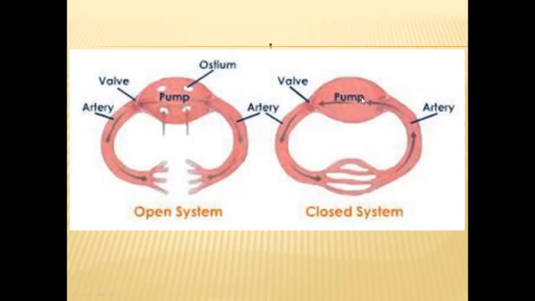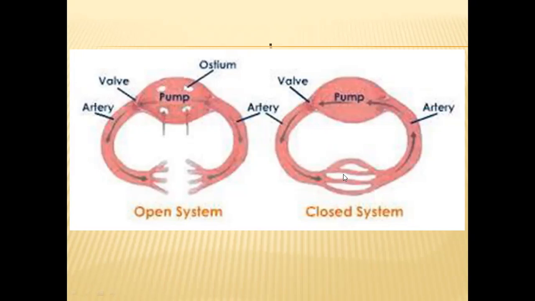So in this way, in these organisms, blood is completely flowing in a closed circuit, in a closed environment. All these pipes are connected with each other. Nowhere are they open, nowhere are they allowing the blood to go out of this blood vessel system. So that's why blood completely flows inside a closed circulatory system, and that's why this type is called closed circulatory system.